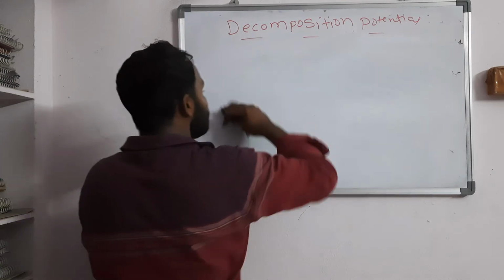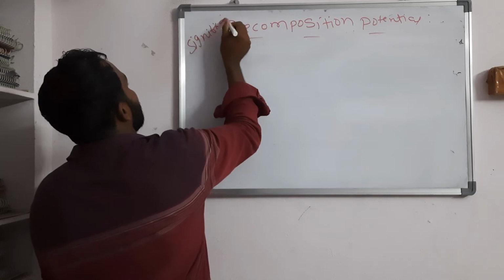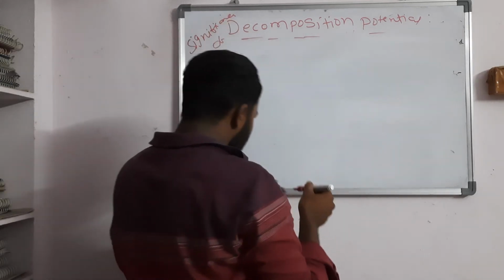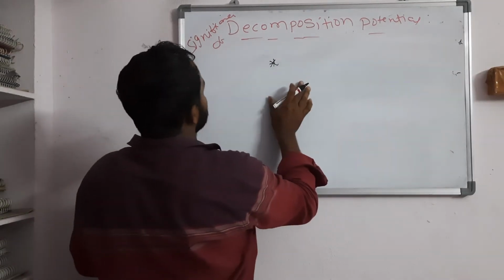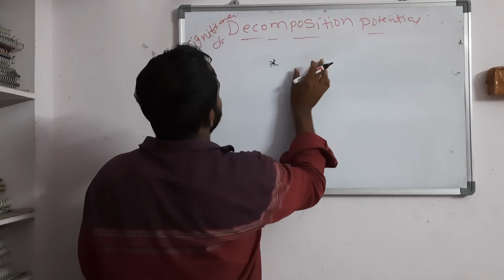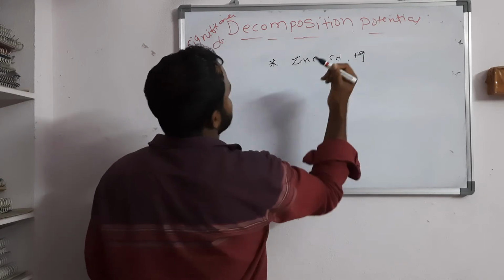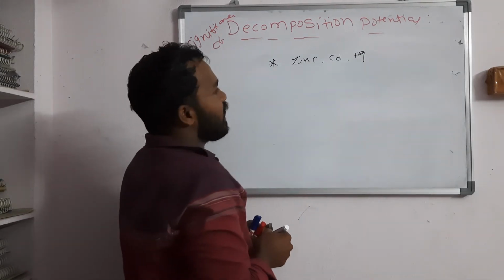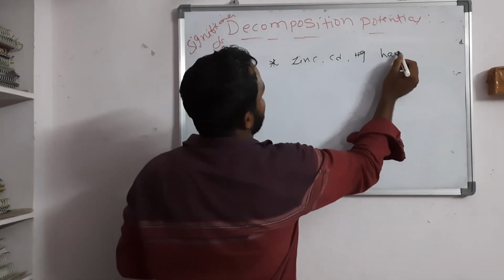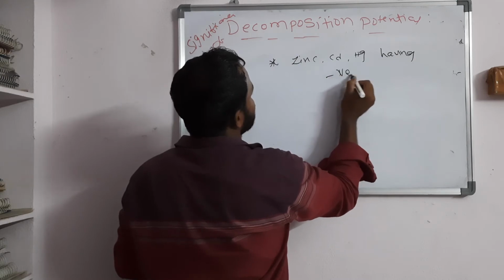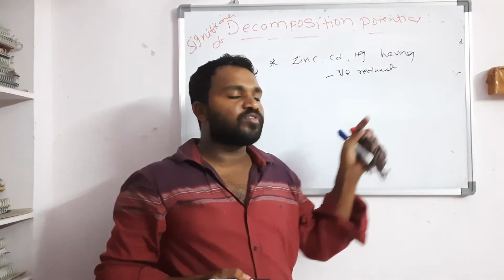Next heading is the significance of decomposition potential. There are only 2 to 3 points. For example, zinc, cadmium, mercury, etc. These zinc, cadmium, mercury have more negative reduction potentials than hydrogen, which is explained by the concept of overvoltage.